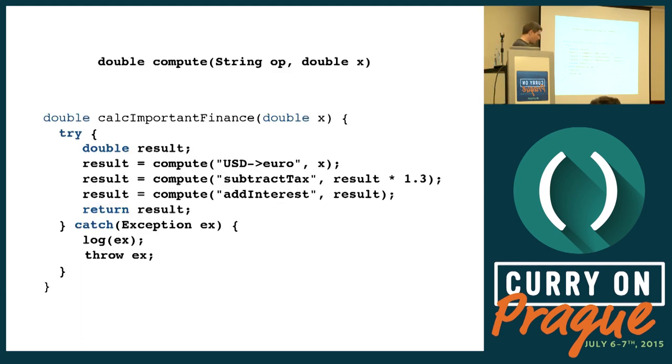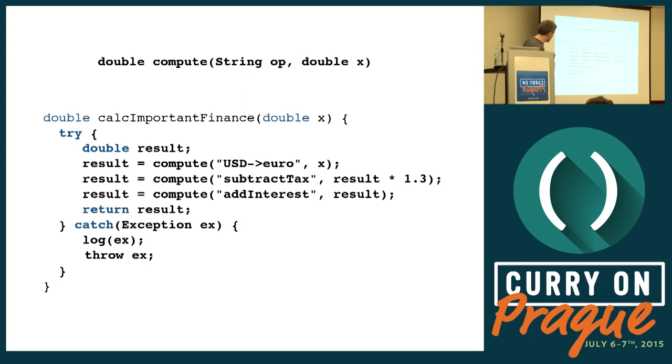Okay, so let's follow and see what happens, how monads destroy imperative languages. Let's suppose we have this web application that needs to perform some financial computation on behalf of the user. And in order to do that, it uses a very simple API that consists of a single method. This is Java syntax. It's called compute, and it takes the name of the financial operation and a single argument and returns the result. In this case, we put it in a function called calc important finance.